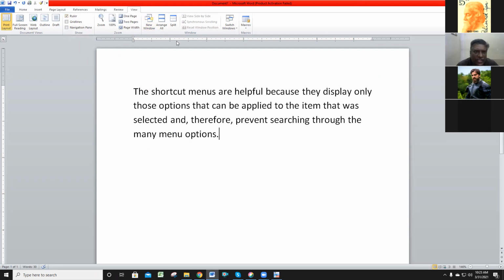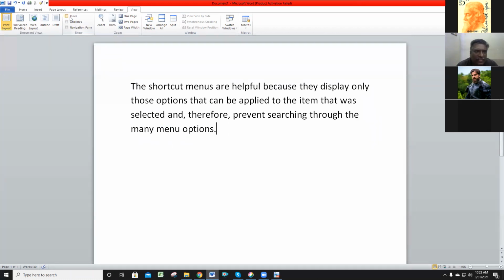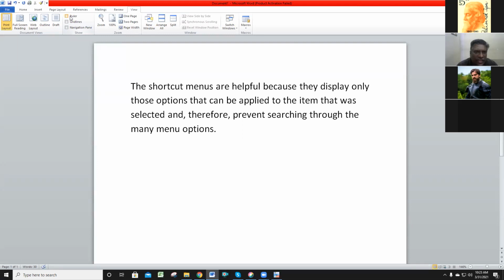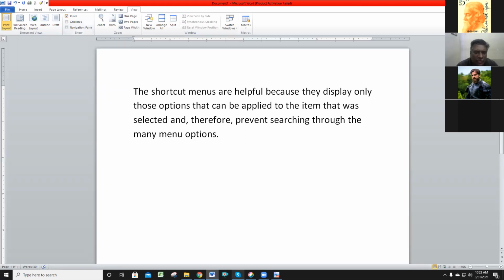The ruler is always present just at the top of the typing area and the left of the typing area. If you need, you can show it, or we can hide it. With the help of the ruler view button, we can hide it. Now I'm showing the ruler hiding.